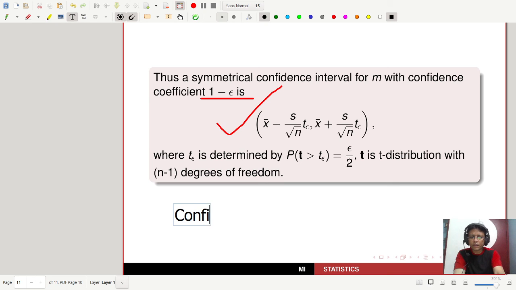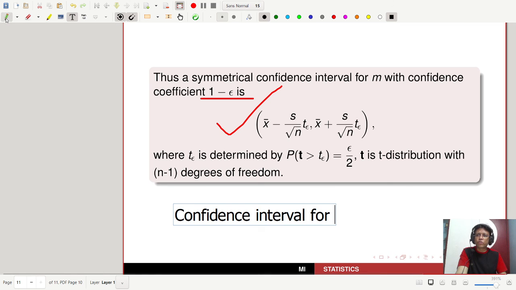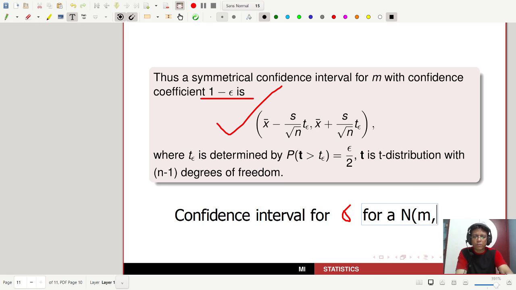Confidence interval for sigma for a normal population, for a normal m comma sigma distribution. You have to find that out, and I am giving you a hint: that will be the chi-square distribution. You have to use the chi-square distribution, and you know the diagram for the chi-square distribution.